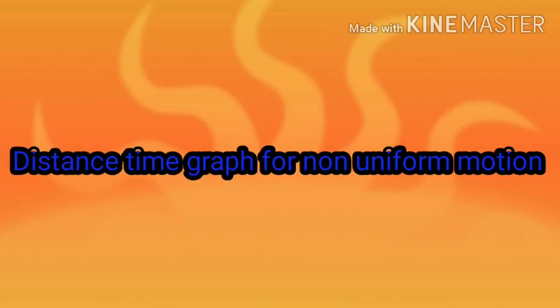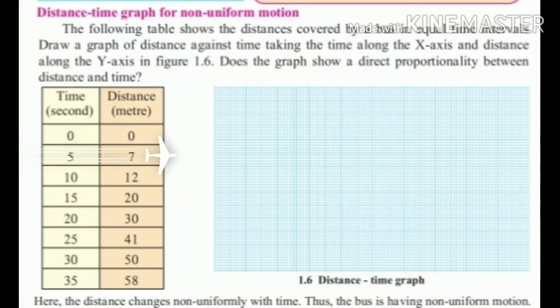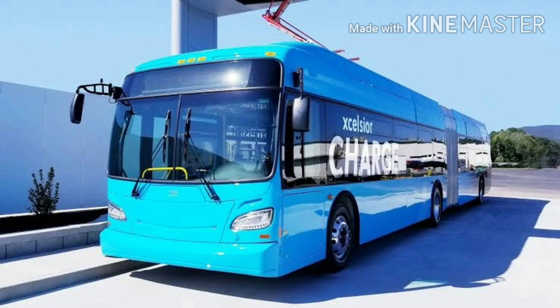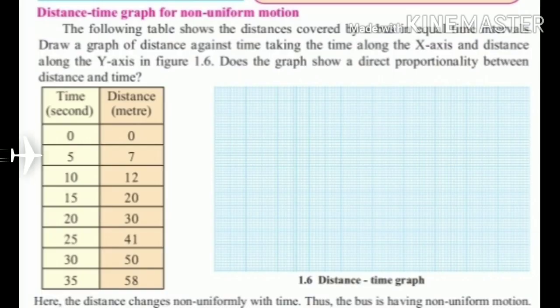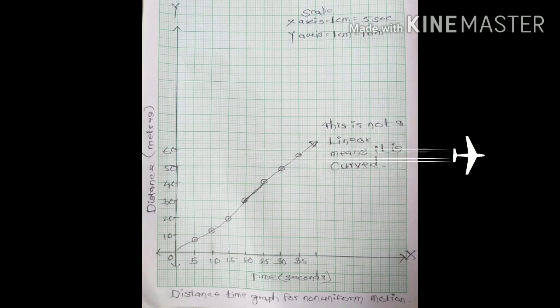Next concept is the distance-time graph for non-uniform motion. The following table shows the distance covered by a bus in equal time intervals. Draw a graph of distance against time, taking the time along the x-axis and the distance along the y-axis. Does the graph show a direct proportionality between the distance and time? The answer to this question is no, when you draw this graph.